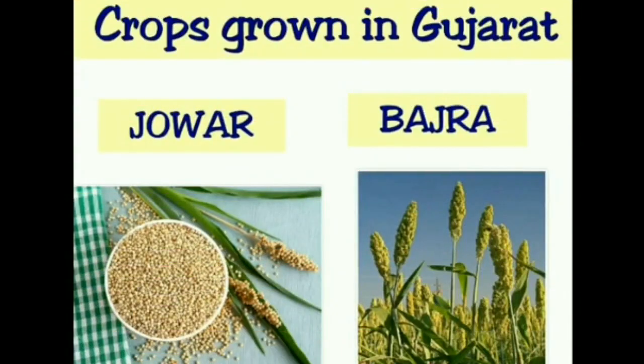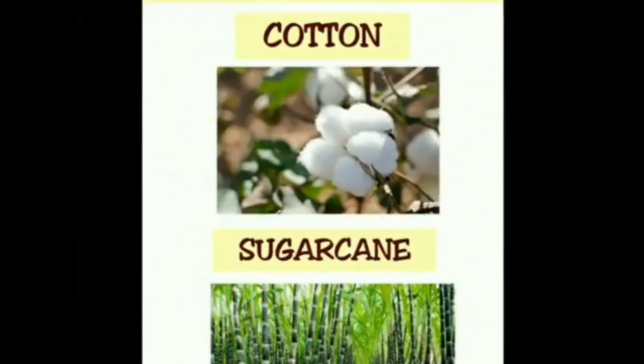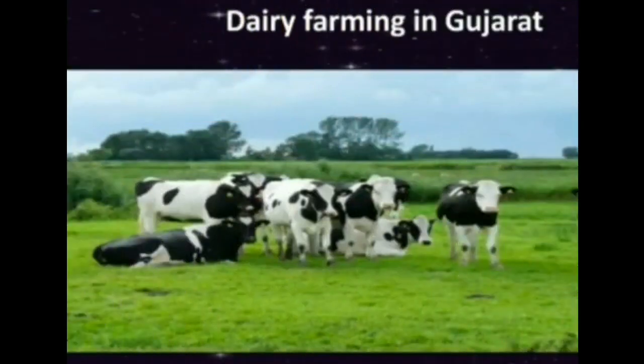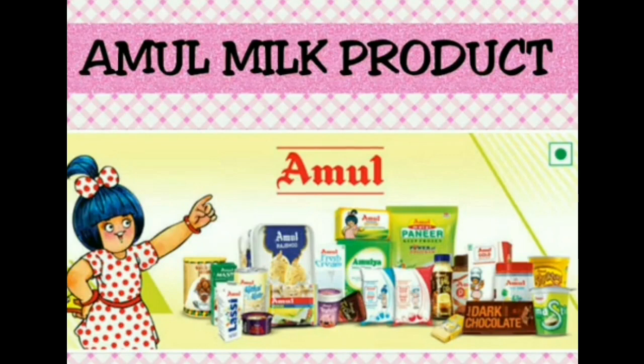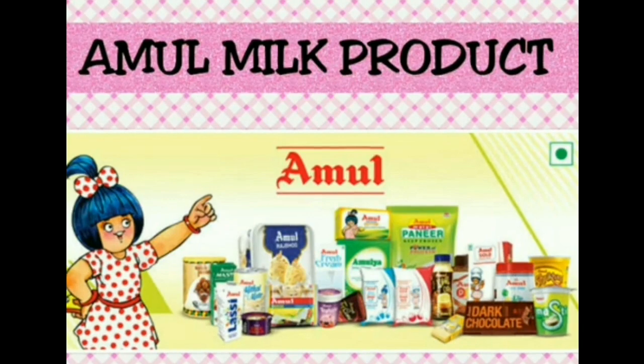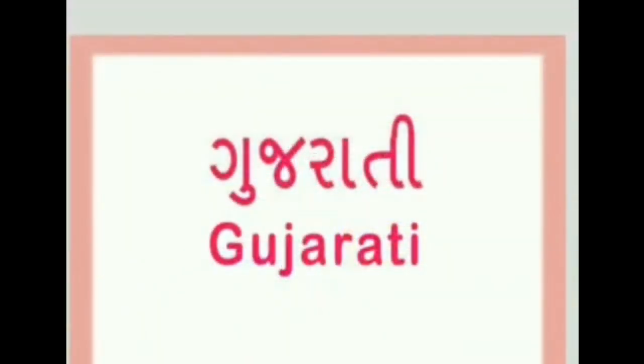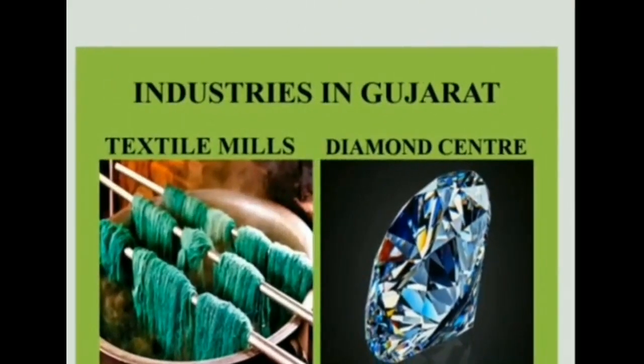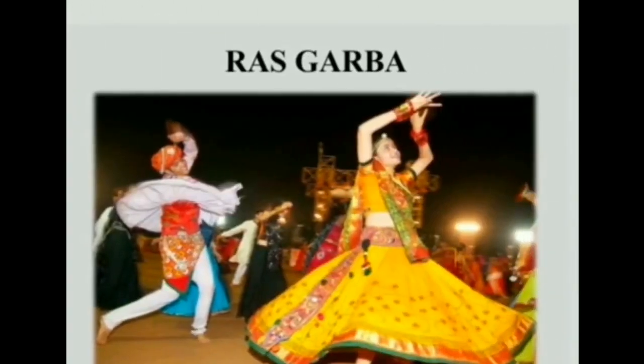The main crops grown here are jowar, bajra, along with cotton and sugarcane. Children, dairy farming is an important industry in Gujarat. The famous Amul milk products come from Anand in Gujarat. Children, the main language spoken here is Gujarati. The important industries are textile mills, oil refineries and diamond cutting centers. Children, Ras Garba is the most popular folk dance.